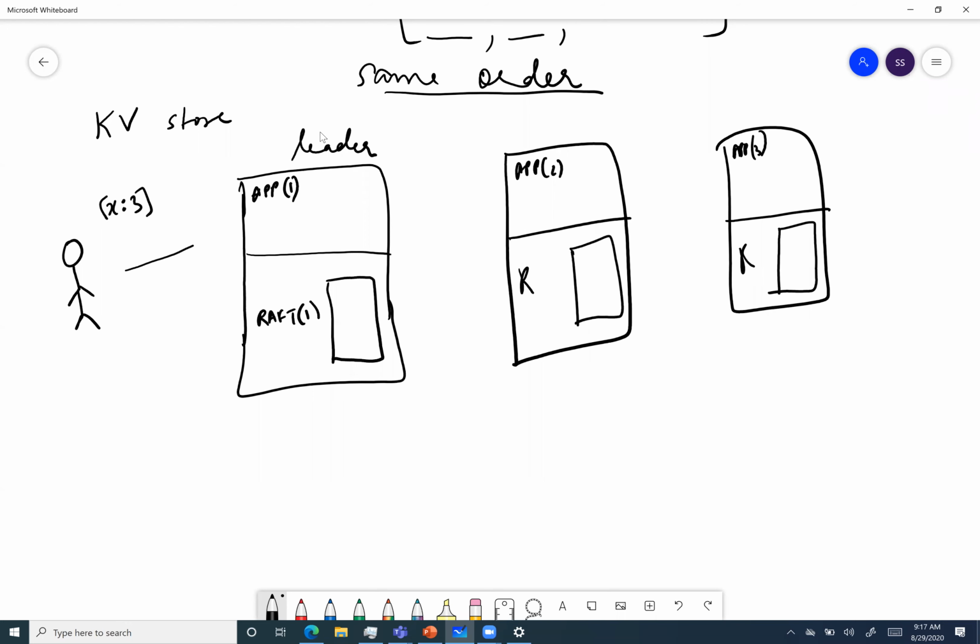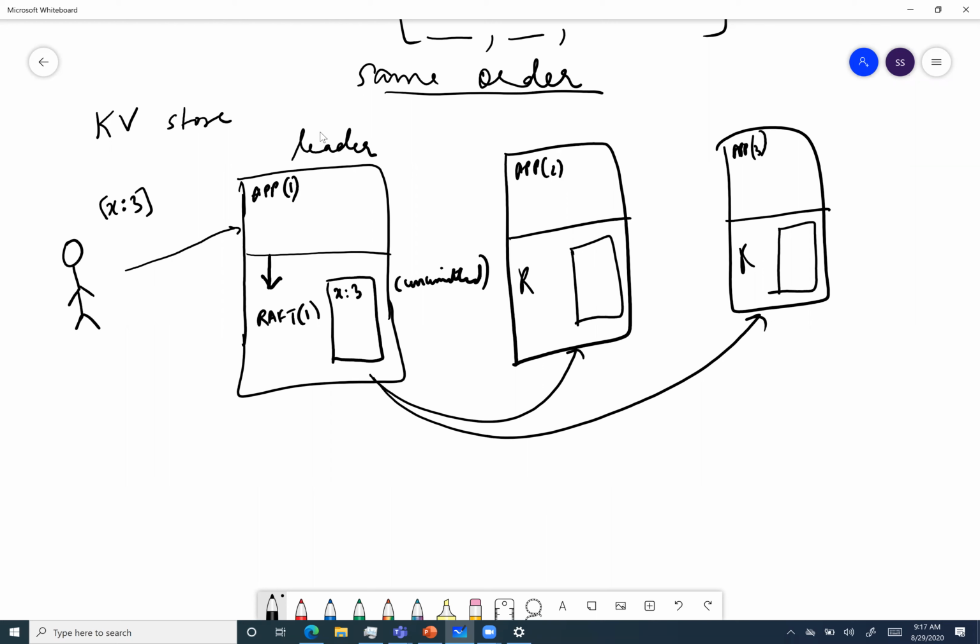So what it will do is first talk to the app server. The app server will call Raft first, and it will say the user has sent me a certain value. Please replicate it to my fellow machines. So it will first put X:3 here, and this is the uncommitted stage. Then it will send the same value to app2 and app3. Here I'll be talking about the happy scenario first, and then we can go on with the problems.